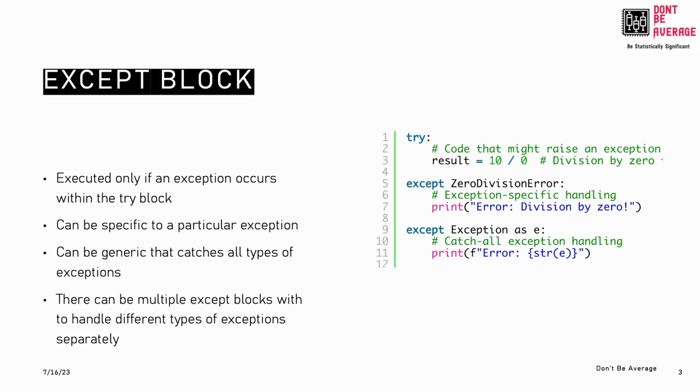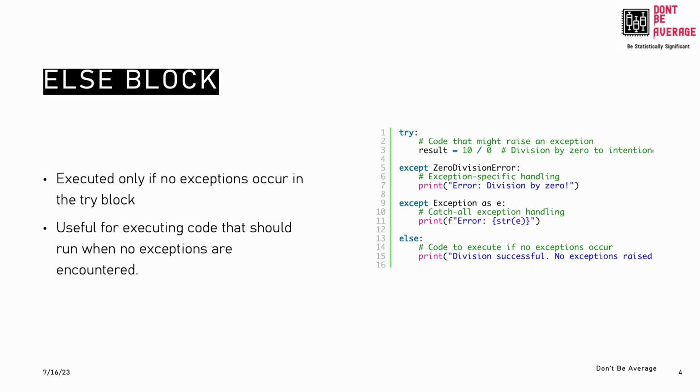It's better to put the generic except block at the end, after putting all the particular except blocks and trying to catch the specific errors. It is better to be as specific as you can be while you are displaying your errors. Once you put all the known except blocks, after that, to catch anything apart from these ones, you can put a generic one. An except block can be specific like zero division error, or it can be generic like catch everything, all kinds of errors. In line number 5, we have zero division error. In line number 9, it catches all other possible errors. You can have multiple except blocks to handle different types of exceptions separately, like I have two except blocks here in this sample code. Now let's see what the else block is.